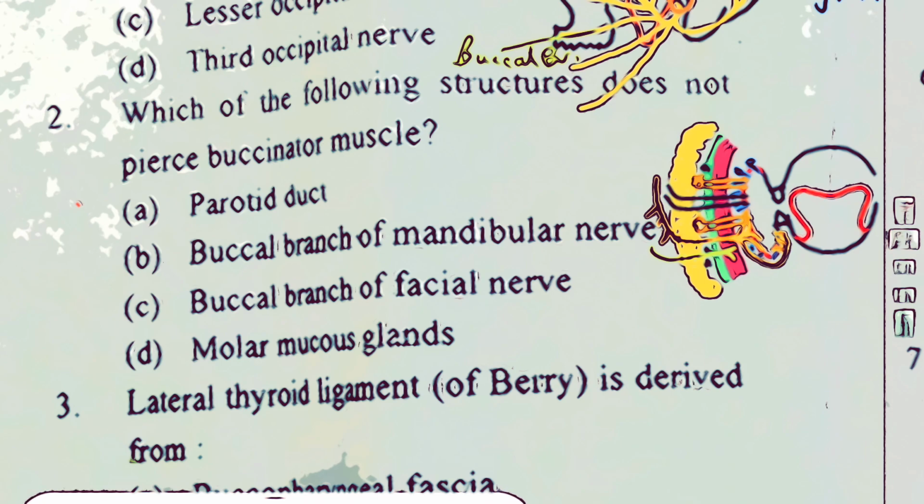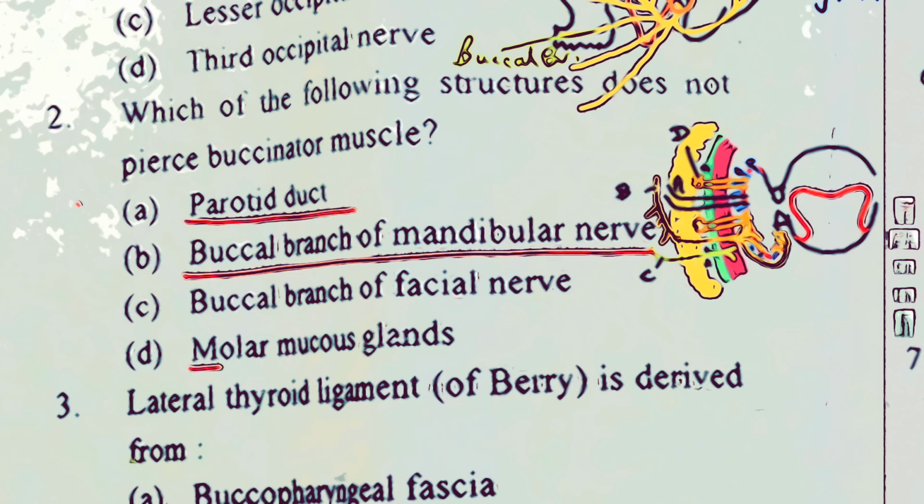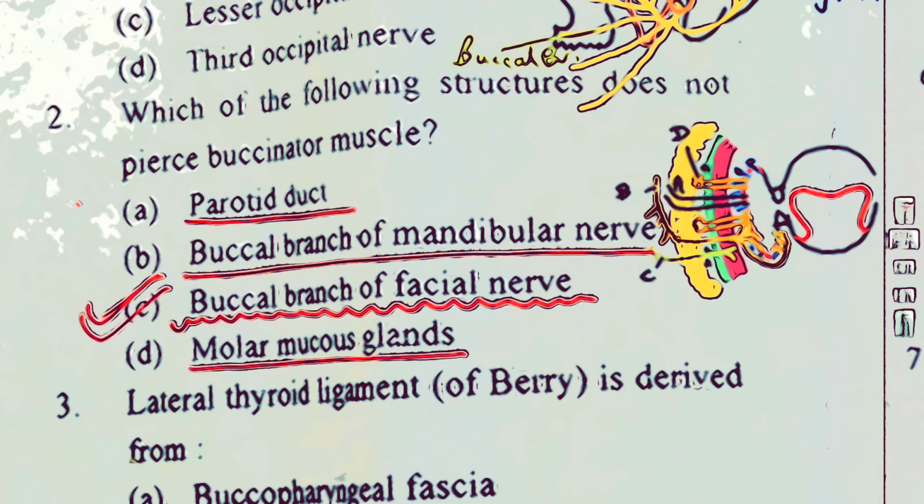So in this diagram, you can get this numbering here. Number 1 among the choices, this is A choice, the parotid duct. Buccal branch of mandibular nerve is this B choice. C choice, I have drawn it here, that is the buccal branch of facial nerve. And this one is the D choice, the molar mucosal gland. So you remember what are the structures piercing buccinator for your future exams? The structures piercing buccinator muscle are parotid duct, buccal branch of mandibular nerve, molar mucosal glands. But your answer here is that it innervates buccinator, but it does not pierce buccinator.